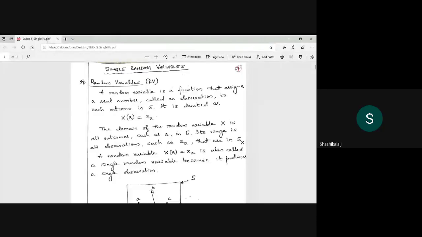I hope you can see this one. Please write or tell whether you can see the PDF. Okay, I will explain now.